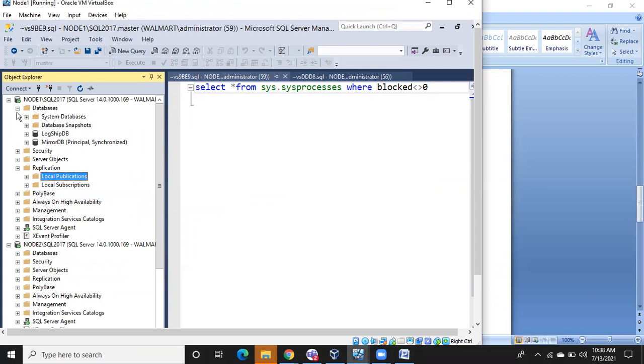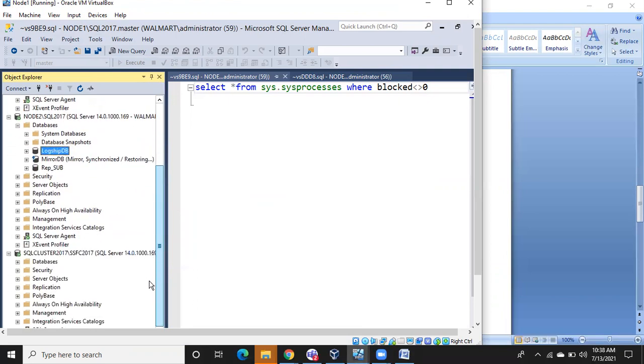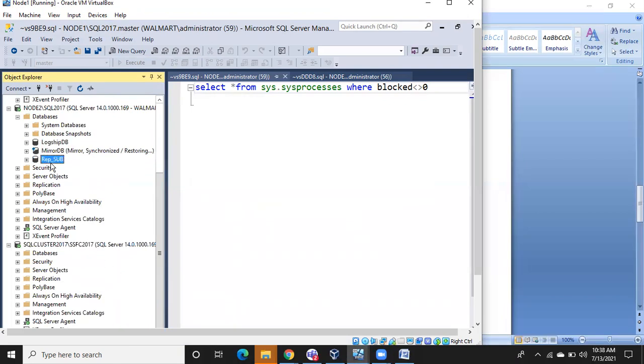And you can see here, this is the secondary server, this is the mirror instance, and this is the log shipping secondary database. I just failed it over, so that's why it is not showing online. And this is a replication database. Like this we are going to configure everything in a domain, not in local instances.